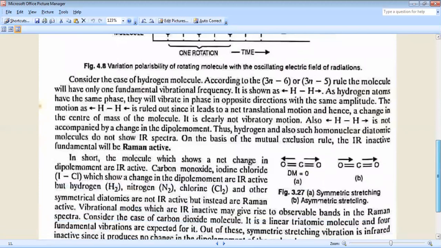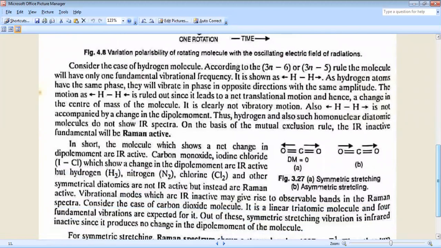Consider the case of the hydrogen molecule. According to the 3N minus 6 or 3N minus 5 rule, the molecule will have only one fundamental vibration frequency. As the hydrogen atoms have the same phase, they will vibrate in the opposite direction with the same amplitude. A motion like that is ruled out since it leads to net translational motion and hence a change in the center of mass of the molecule. It is clearly not vibratory motion.